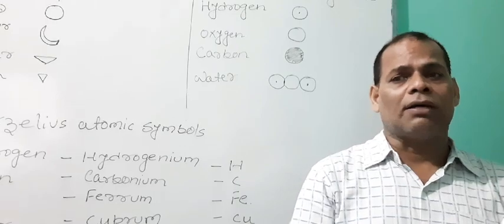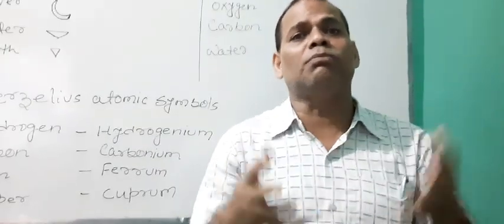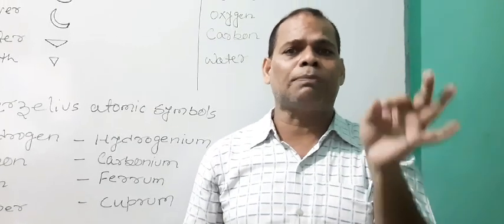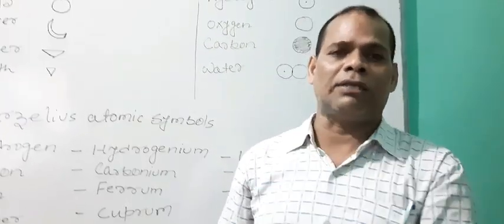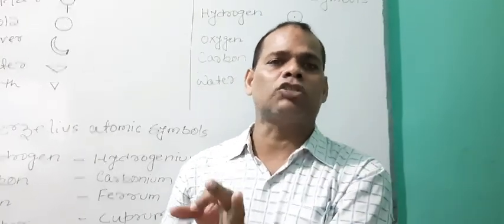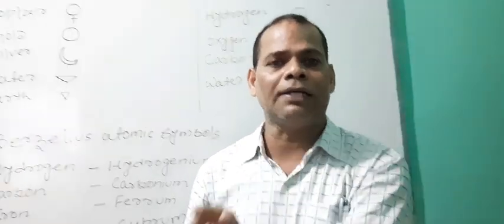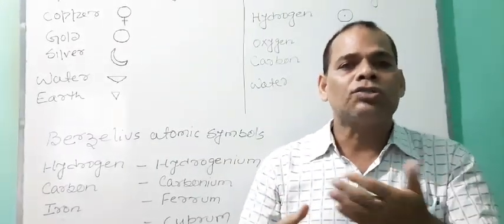So it means, how do we define the symbol of an element? Shorthand representation of an element is called a symbol.